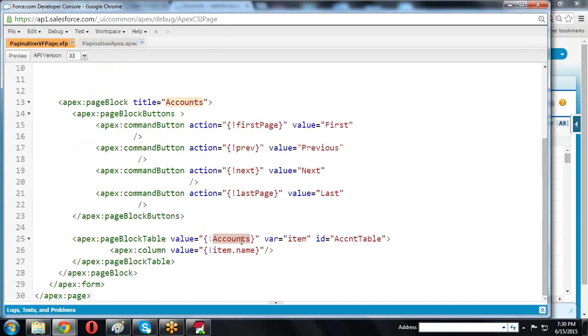Now we are getting the list of account type. Some variable I am taking, item is the variable name. All the records we are taking and storing in the variable, that variable name is item. So the item we are passing here. In the column we are passing item.name. So this is a variable. If you want to take acc, acc.name, like this you can take the name.